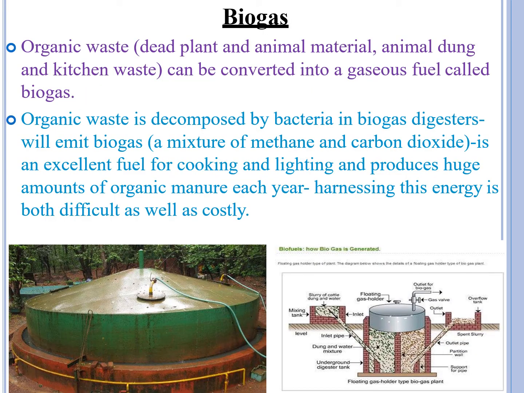Biogas: we know that organic waste is used to produce biogas. This organic waste is decomposed by bacteria in biogas digesters, and this emits biogas, which is a mixture of methane and carbon dioxide. It is an excellent fuel for cooking and lighting and produces huge amounts of organic manure.